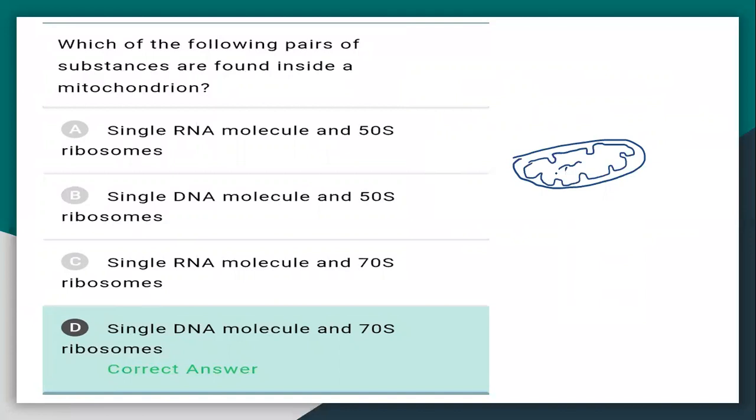It has a single double-stranded DNA molecule, and 70S type ribosomes are there. That's why it is said to have an endosymbiotic origin. Once upon a time the mitochondrion was a free-living bacterium, and now it remains in our eukaryotic cells. This theory is called the endosymbiotic theory.